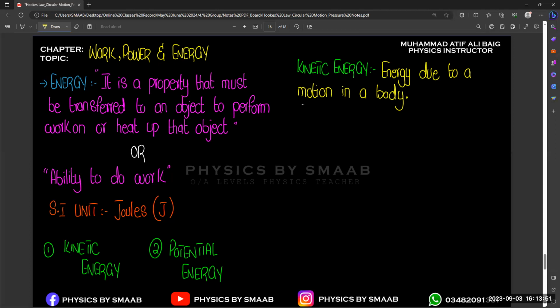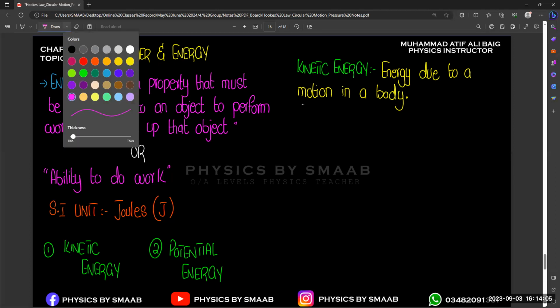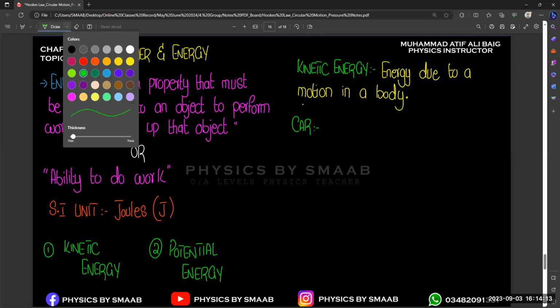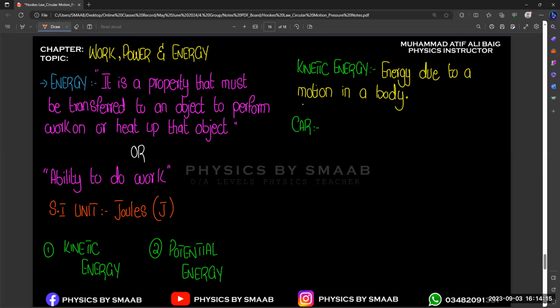We know that if we go to the basics, we get different types of energy, right? Just like the example of the car. So in a car, what we need to do, we need to discuss like that. If we take the example of a car, we can say that there is a chemical energy, right?